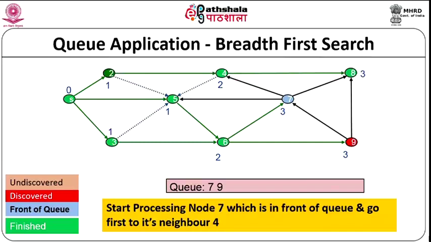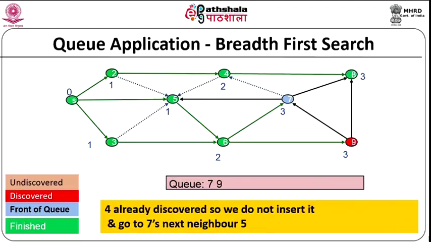Next, we go to the next neighbor of 7, which is 5, and that is also already discovered. So, we do not do anything. Okay. And then we go to its next neighbor, which is 8. So, we go to 8, but 8 is also already discovered or finished. So, we do not insert it.